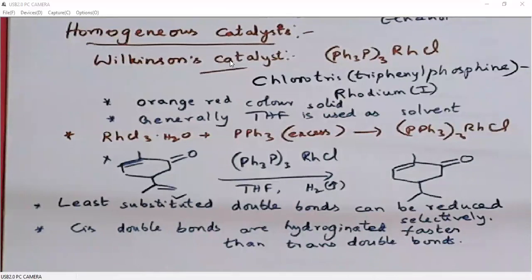That is why cis double bonds are less sterically crowded compared to trans double bonds. So we can differentiate cis and trans alkenes using Wilkinson's catalyst. I won't give many more examples for this because the reaction is the same. So you can write any number of examples.